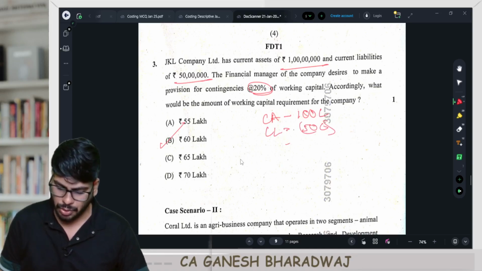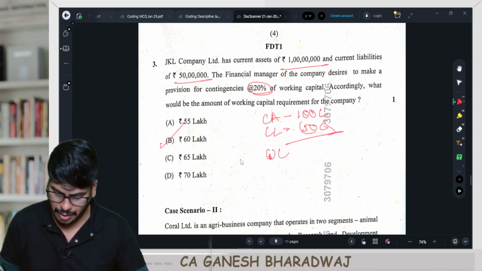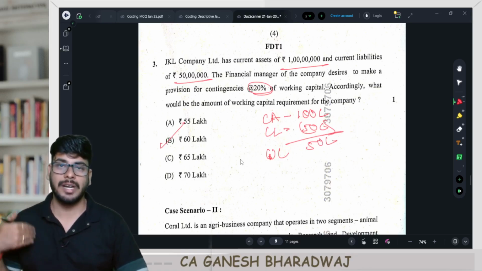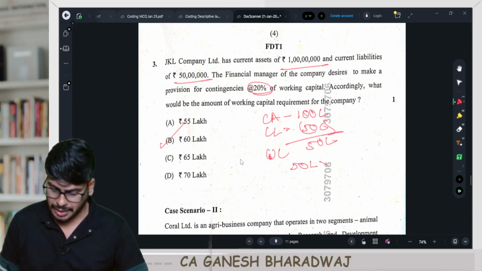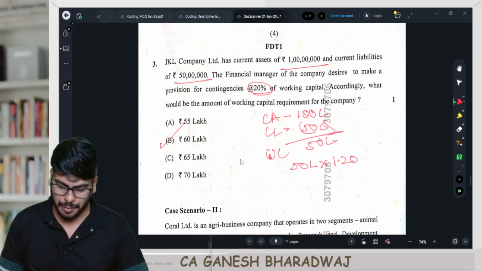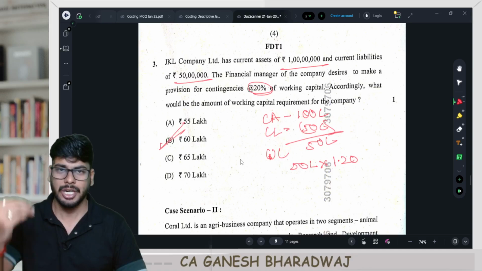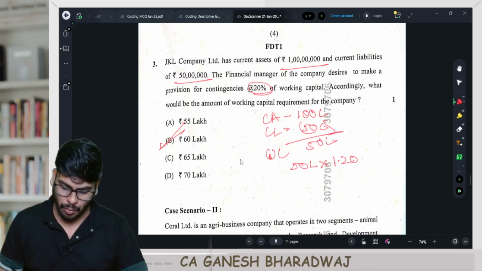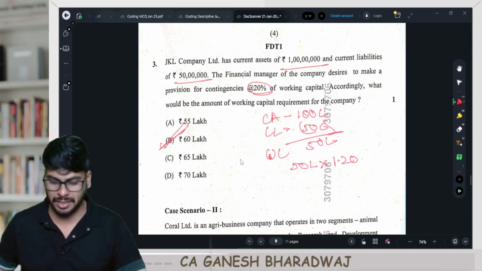50 lakhs. So the working capital requirement is going to be 50 lakh. But this guy, as a safety measure, he wants to provide for 20% contingencies. So the working capital requirement is going to be 50 lakhs into 1.20 or 120%. So how much is that going to be? It's going to be 60 lakhs. As simple as that. 1 mark question, direct calculation, right? The actual working capital, add contingencies, you will get your working capital requirement, 60 lakh rupees. Are you clear with this? 1 more mark. So now 5 marks is over here.